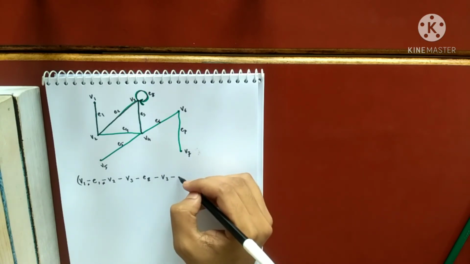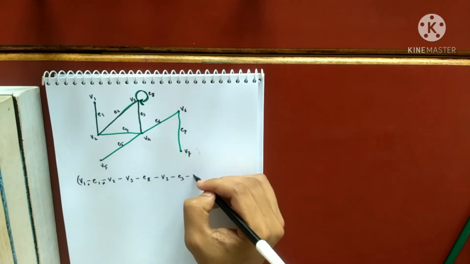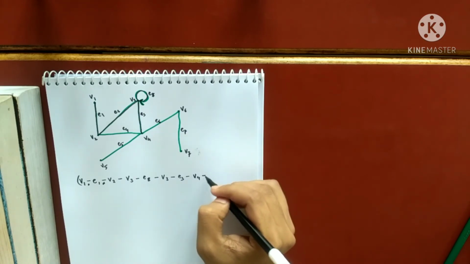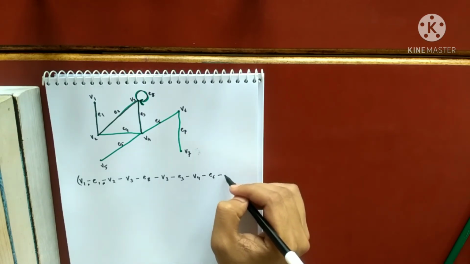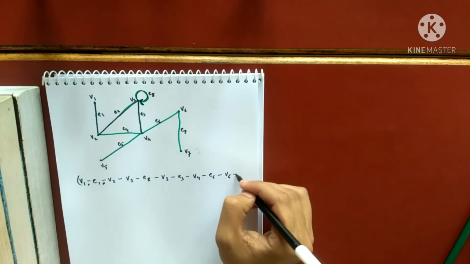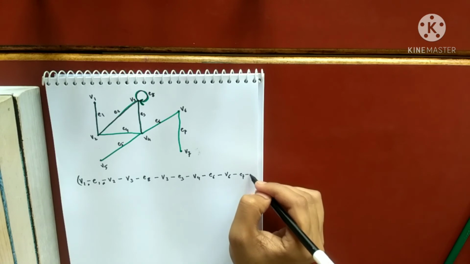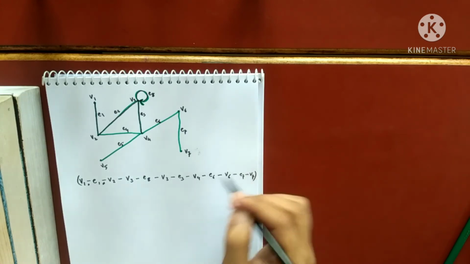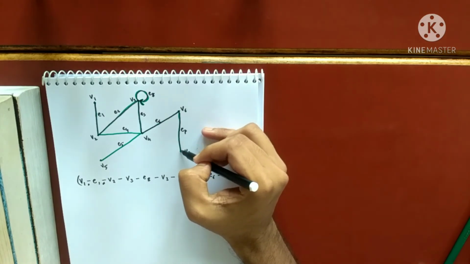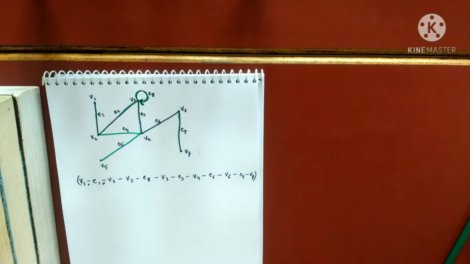V3 to E3 and then to V4. Then suppose E6, V6. Suppose E7, V7. So this is definitely a walk.